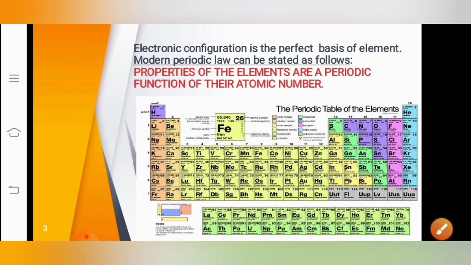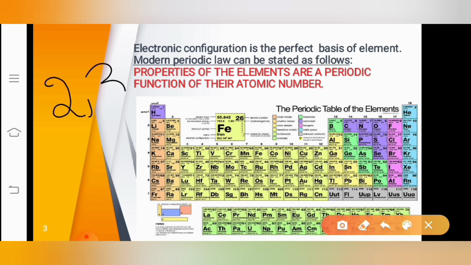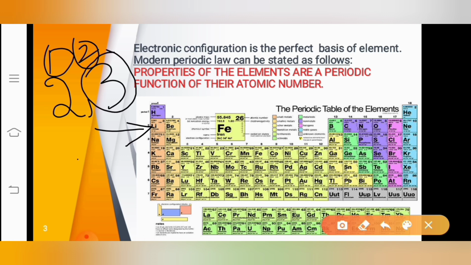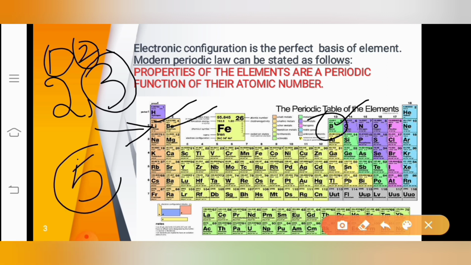I'll give you another example. Let us take another element with the electronic configuration 2, 3. 2, 3 means it is first, second, so it belongs to the second period. This is the second period. Looking at the last number, which is 3, it is 1, 2 and then 3, and the element is boron. The atomic number of boron is 5 and its electronic configuration is 2, 3.